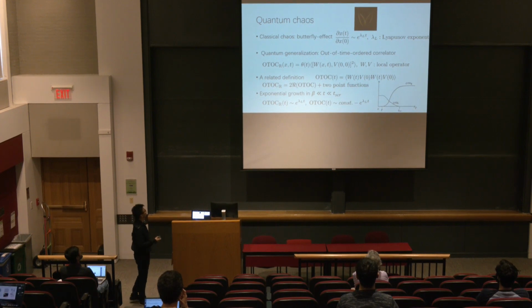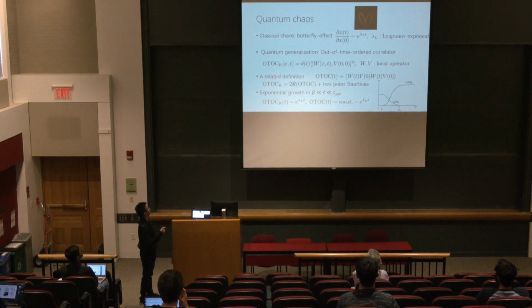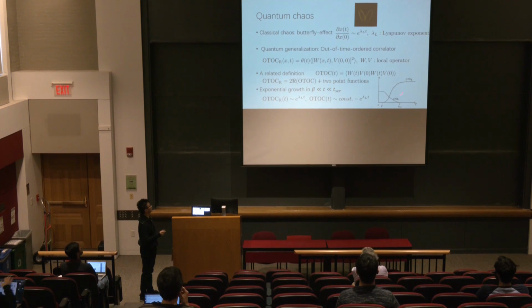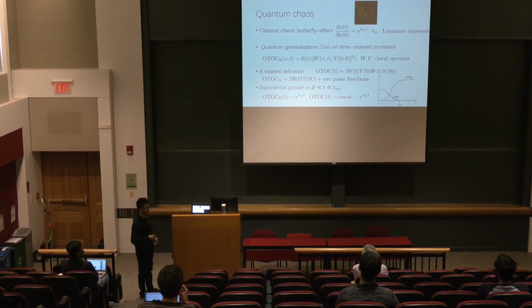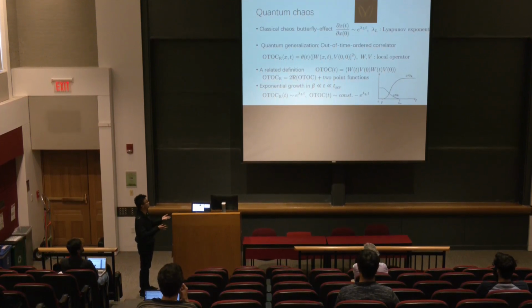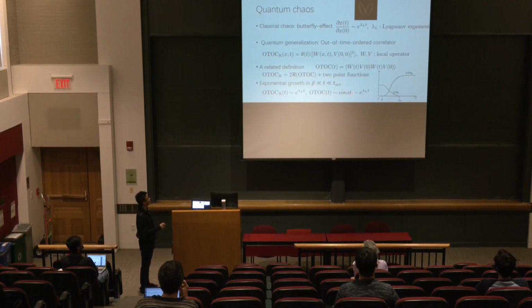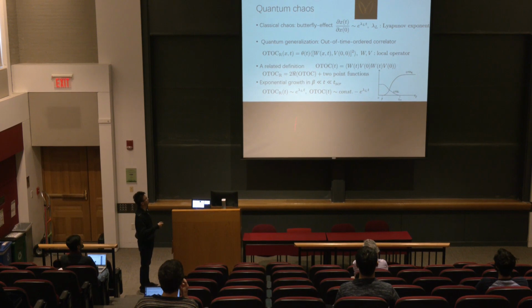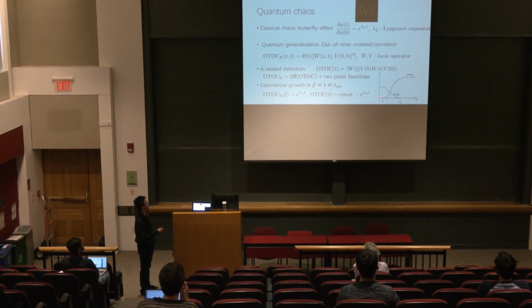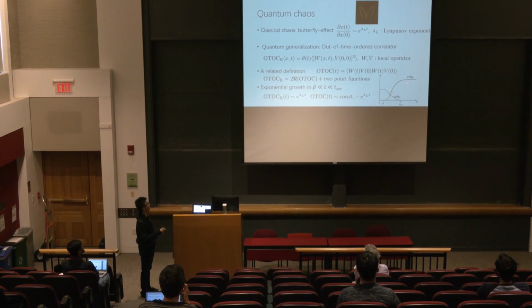Schematically, the behavior of this commutator squared is that at early time it is basically zero, because there are two local operators and you have locality, so these two operators commute. Then at later time, because of interactions and scrambling, this OTOC will grow exponentially in time, and then at even later time it will saturate to some constant value.